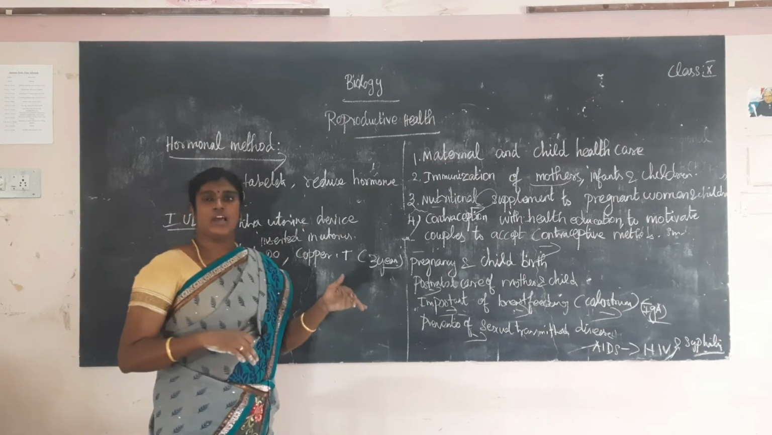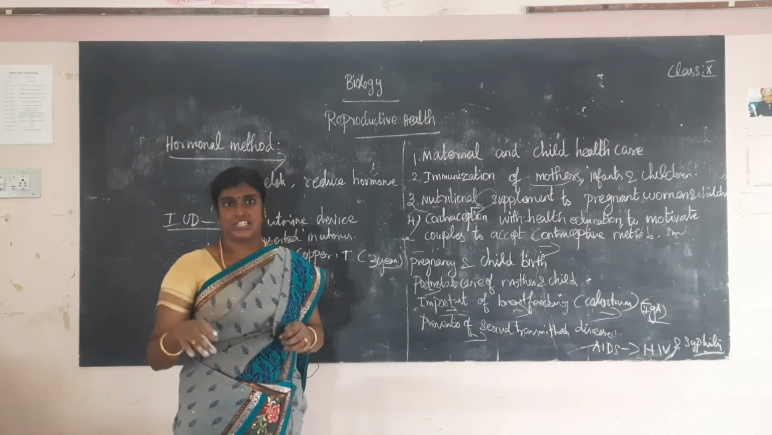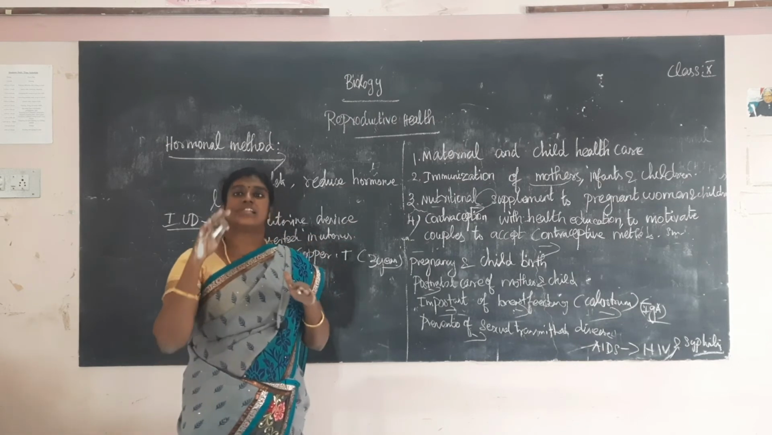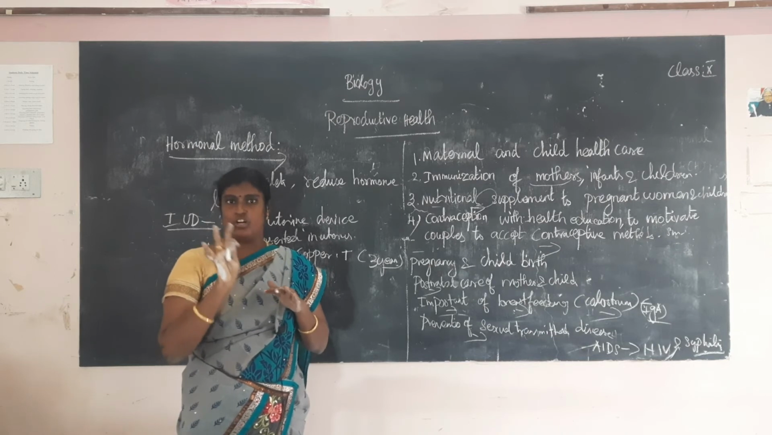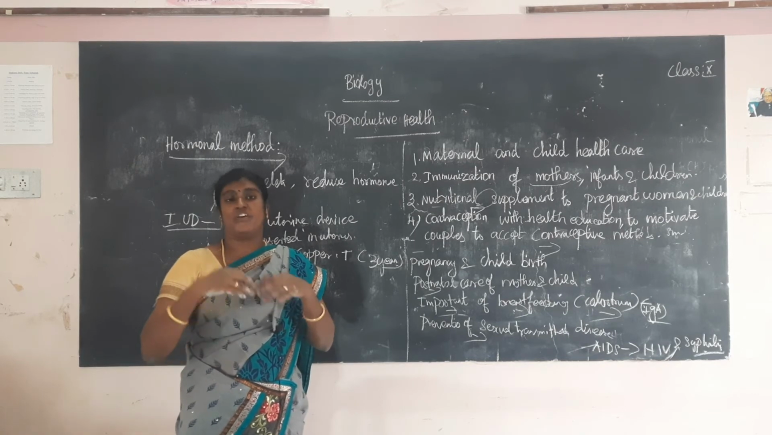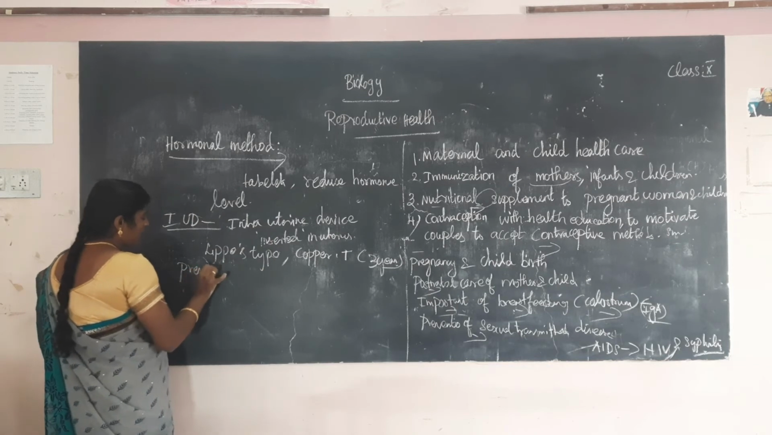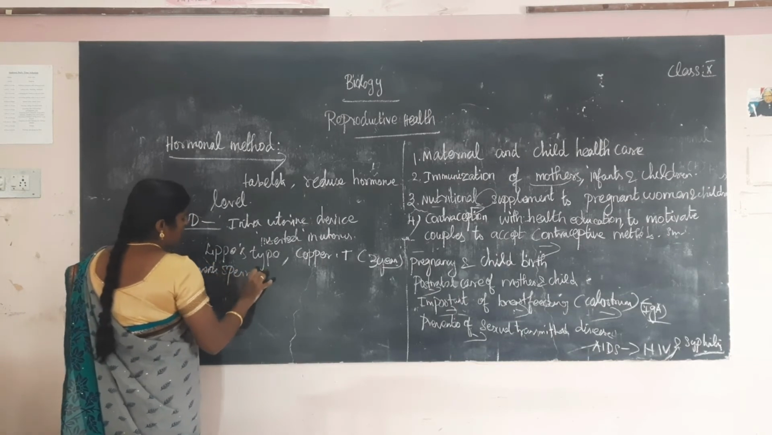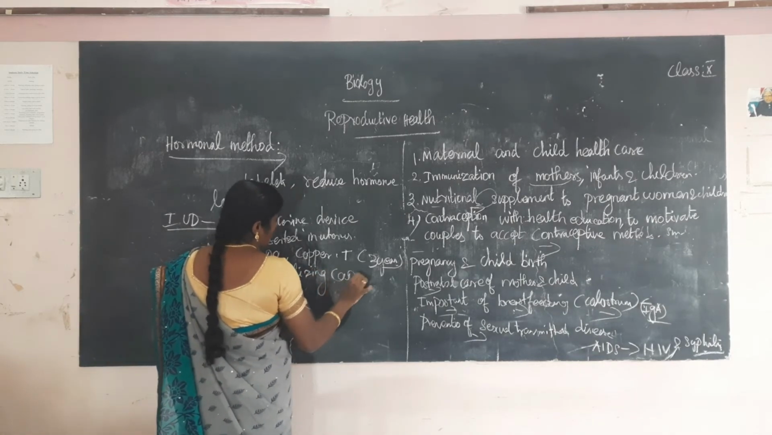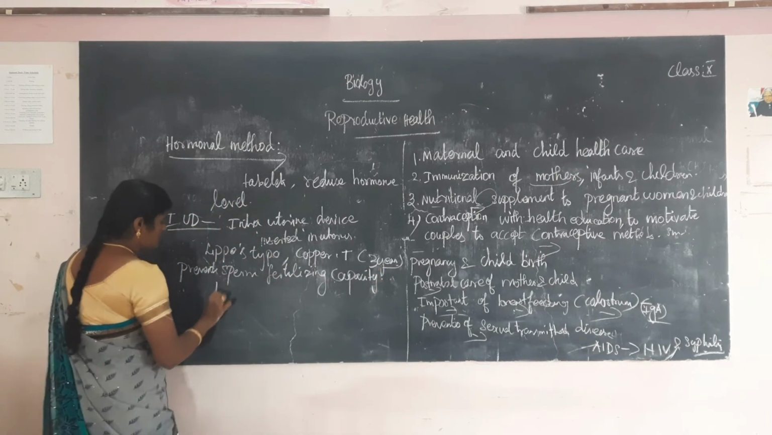What is the main use of this method? This method reduces the sperm fertilizing capacity. An intrauterine device is inserted in the uterus of the female and can remain for 3 years maximum. In this time it reduces the sperm fertilizing capacity and prevents implantation.